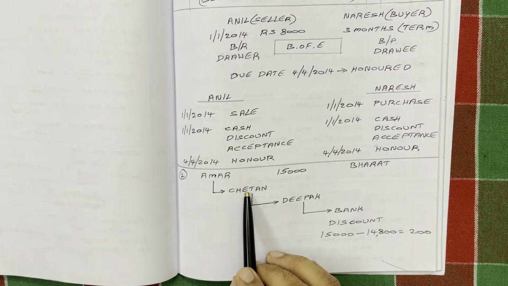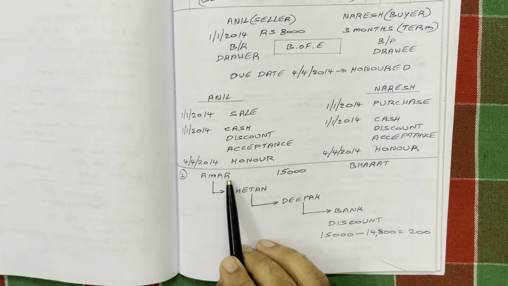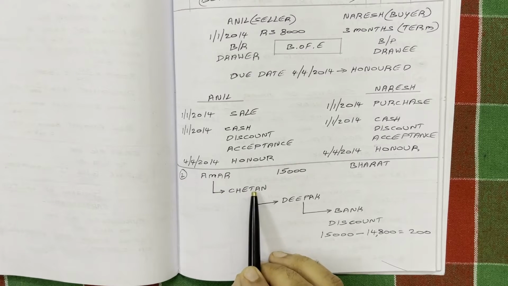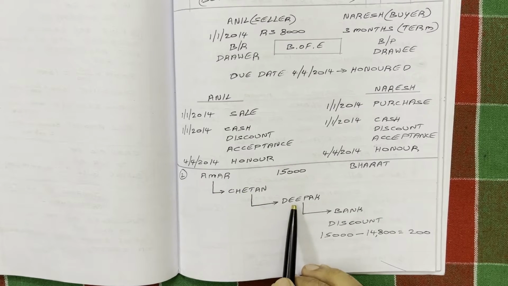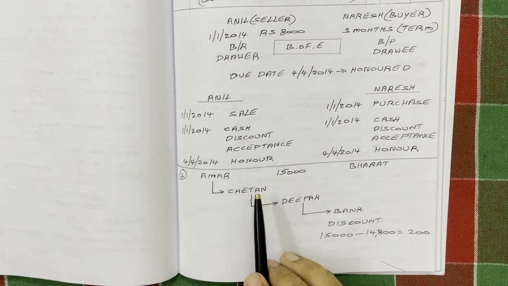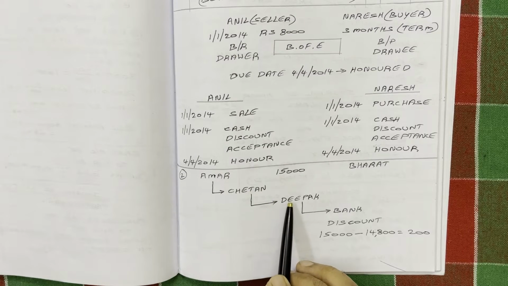On endorsement, I made a separate video. I am giving the video link in the description box and in the i card. Amar is endorsing the bill now. Amar is known as endorser and Chetan is known as endorsee. Chetan has to pay 15,000 rupees to Deepak, which means Deepak is a creditor to Chetan. So instead of paying cash, this 15,000 worth bill is there now. Chetan endorsed this bill to Deepak.